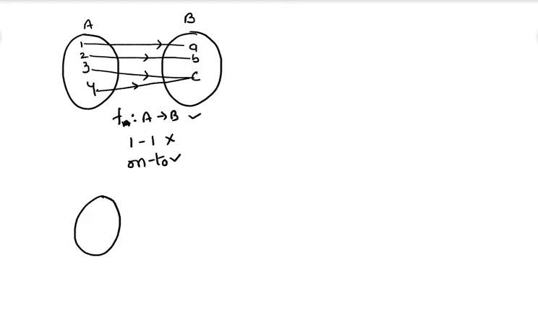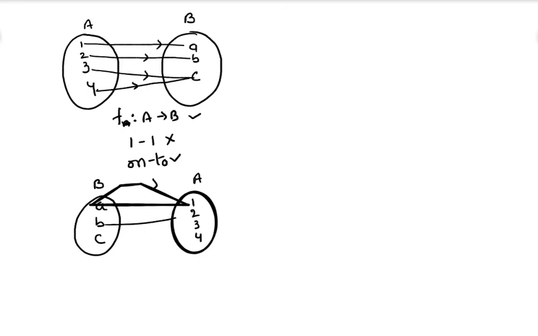Now I am drawing the same diagram from B to A. Here A, B, C. Here we have 1, 2, 3, 4. Observe B to A. What is there? A connected with 1. Next B connected with 2. Next C connected with 3. The same C is connected with 4. Is it a function? No. From B to A, it is not a function.